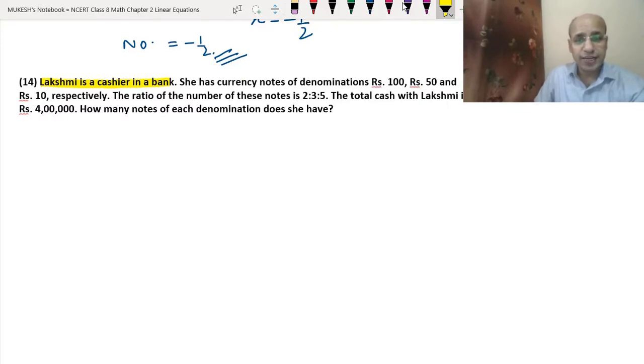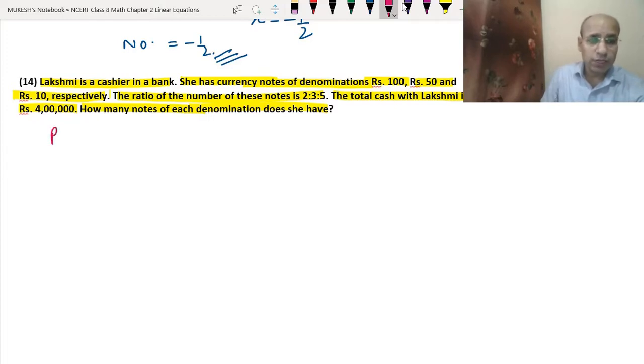Okay. So she has the currency notes of denomination rupees 100, rupees 50 and rupees 10 respectively. The ratio of the number of these notes is 2:3:5 and the total cash with Lakshmi is 4 lakh rupees. How many notes of each denomination does she have? If you remember, we have done this type of question in the example also. So what will we do first? We will just assume from the ratio how many notes of 100, 50 and 10 rupees are there.